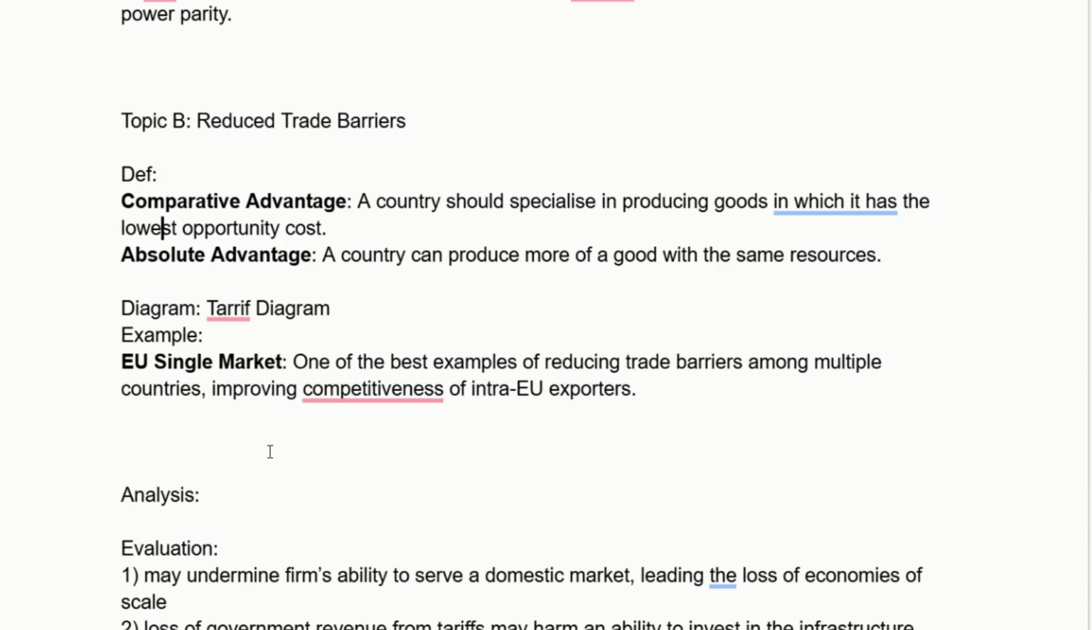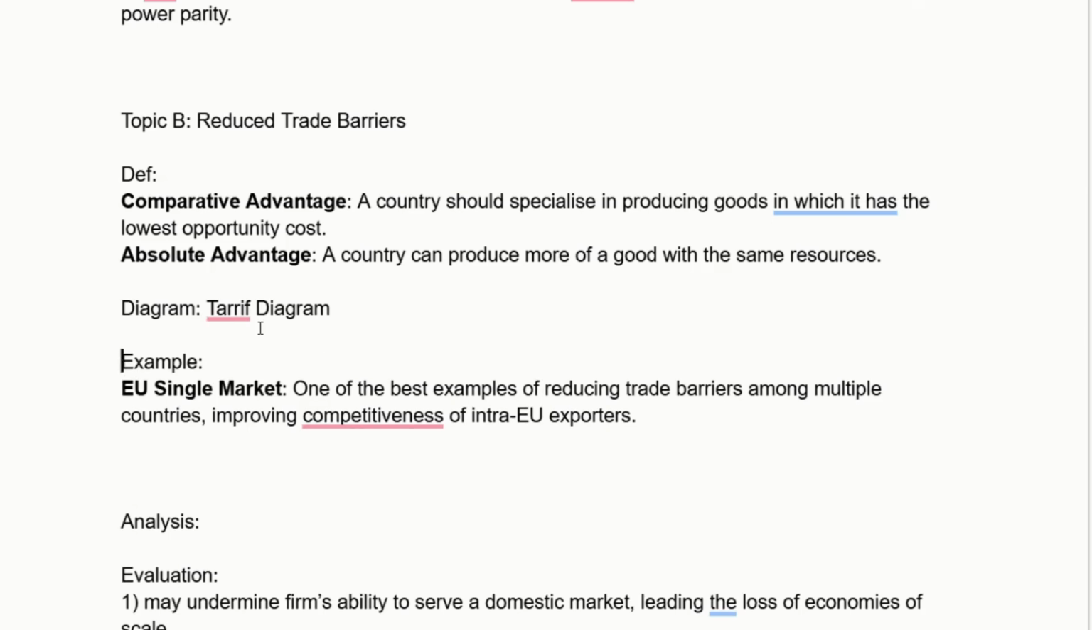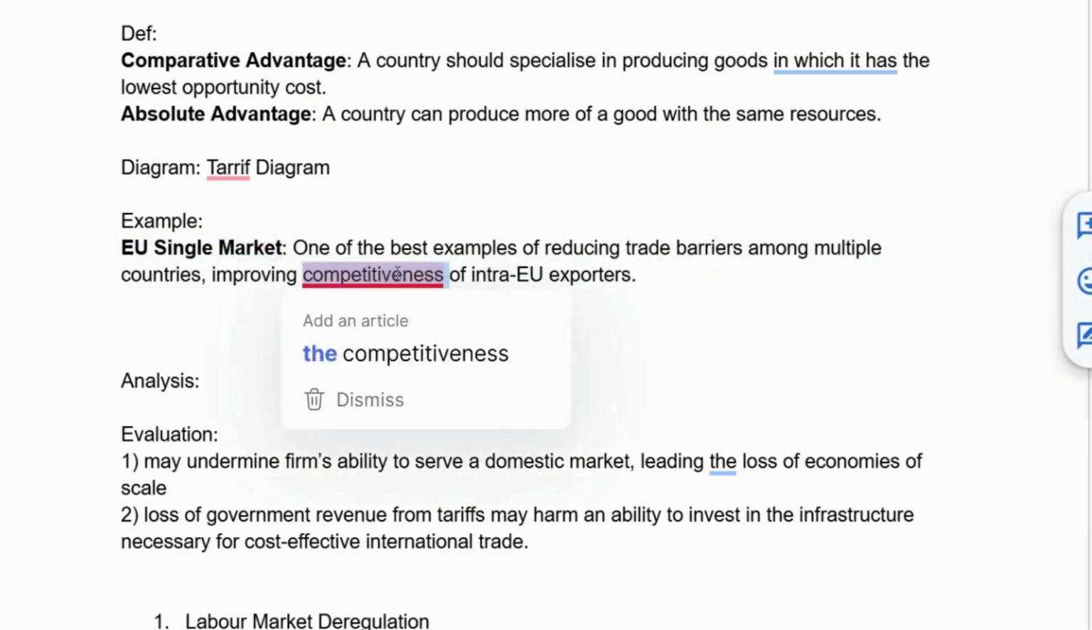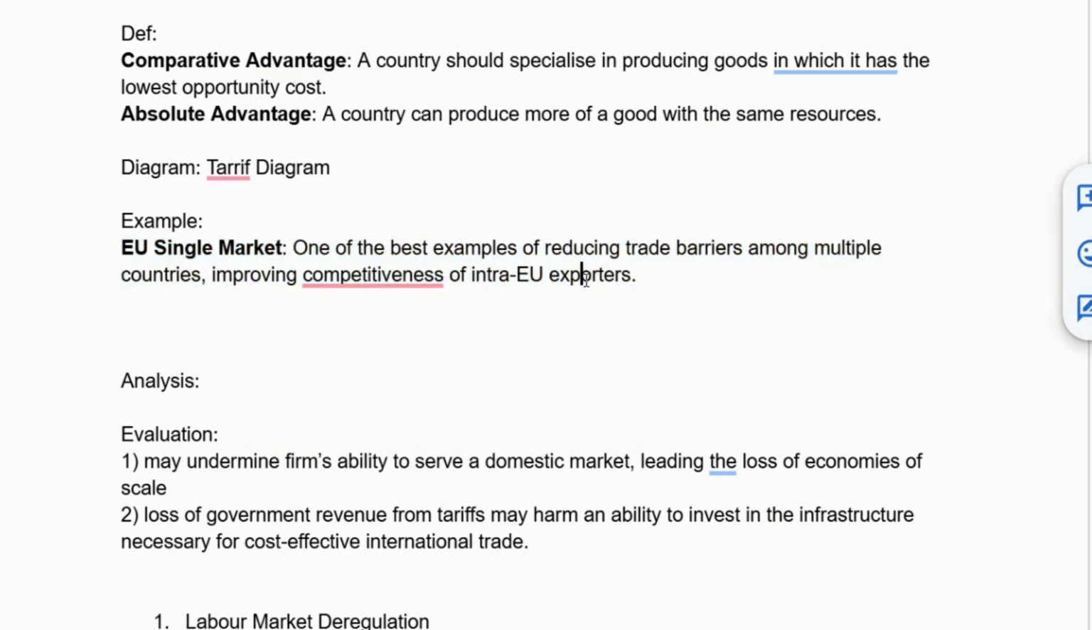Maybe there are other advantages that the UK has that mean even though a country like Cambodia could produce probably everything cheaper, it makes more sense for them to focus on labor intensive products because that's where their lowest opportunity cost is. We could also use as an example the EU single market, which would be a good real world example for the effects of reducing trade barriers.